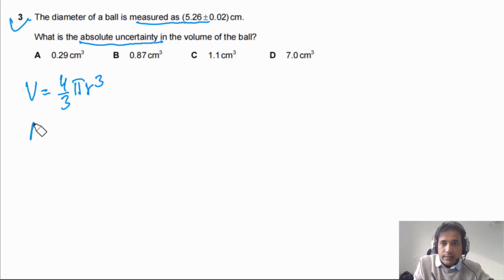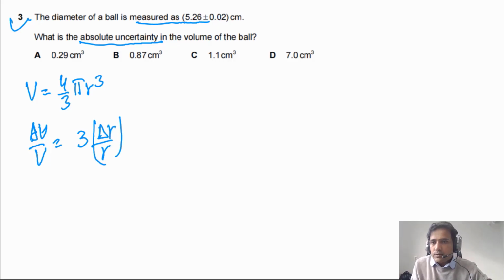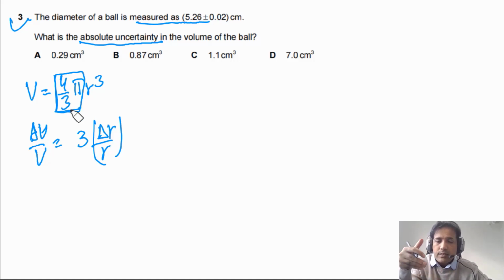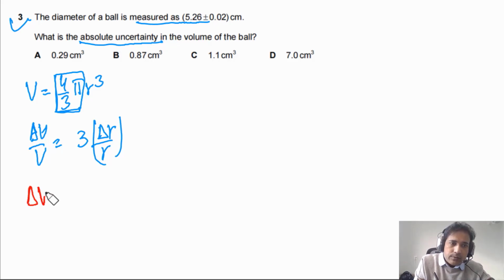The fractional uncertainty in the volume, meaning delta V by V, has to be equal to 3 times the power of r, delta r by r. And as these two are constants, when quantities are multiplied and divided and we are calculating the uncertainties, we can simply ignore them because this is just a factor, so it will be divided and multiplied by this one, so the overall result will be the same. So simply we can ignore it for simplicity. So we need to calculate delta V. So delta V will be equal to 3 times delta r by r.